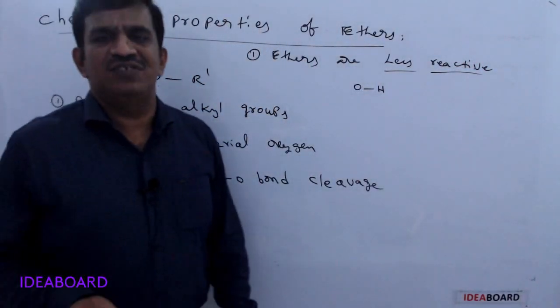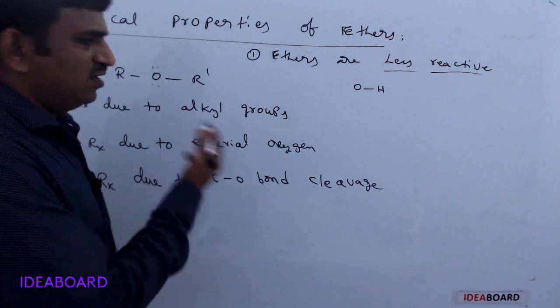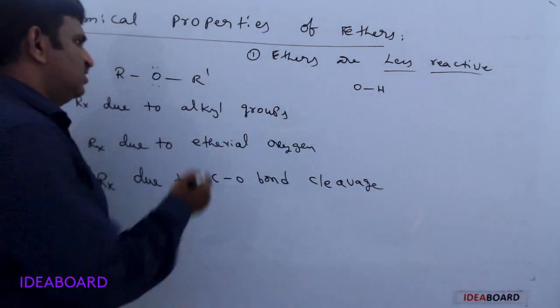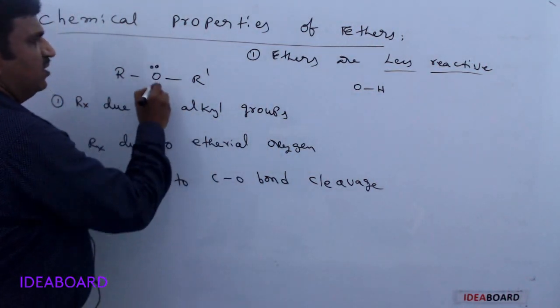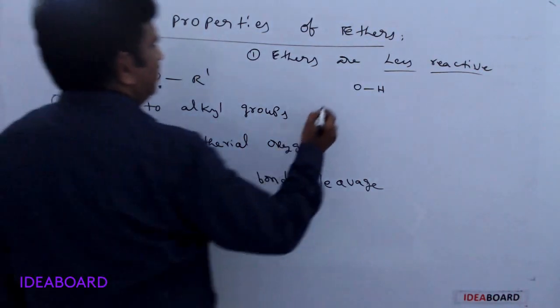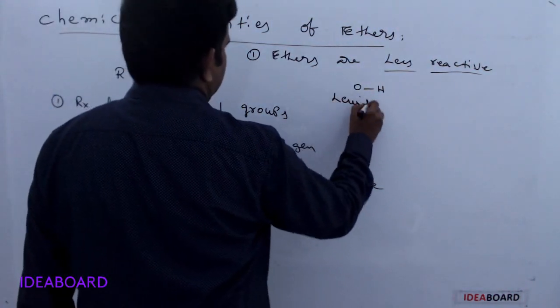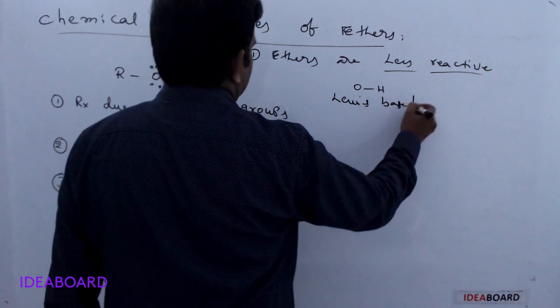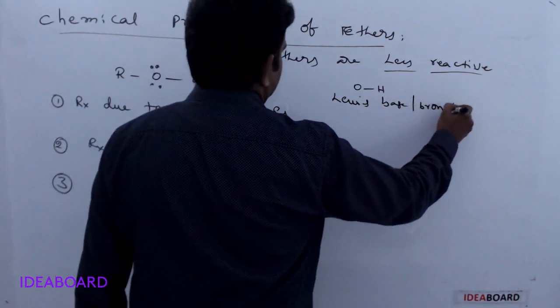The alkyl group is less reactive and the ethereal oxygen is also less reactive, and because of the lone pair present on the oxygen, it acts as a Lewis base and Bronsted base.